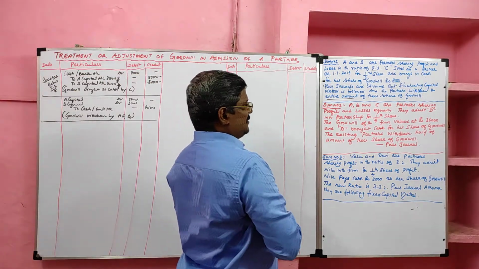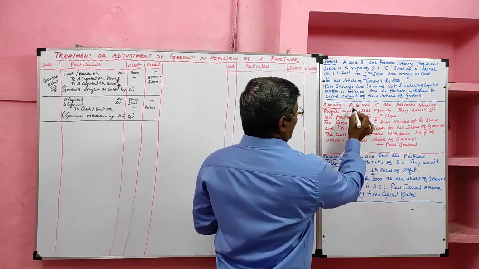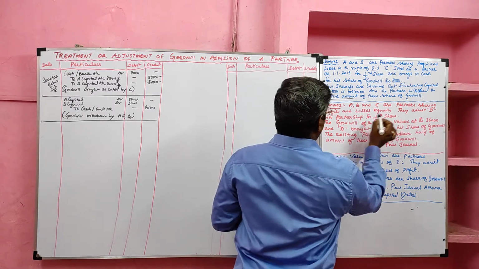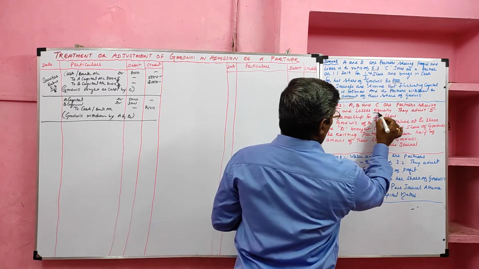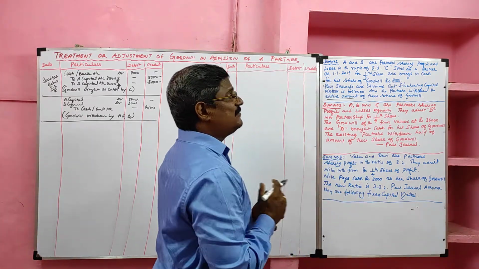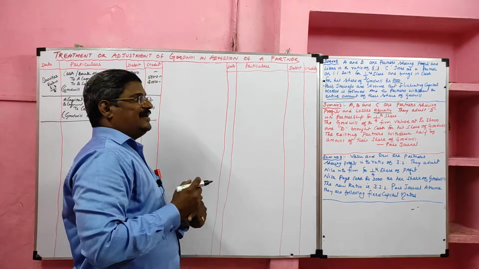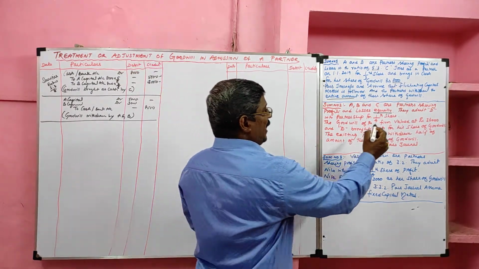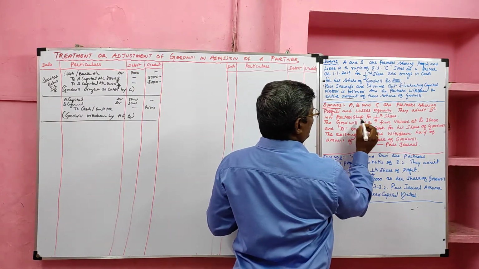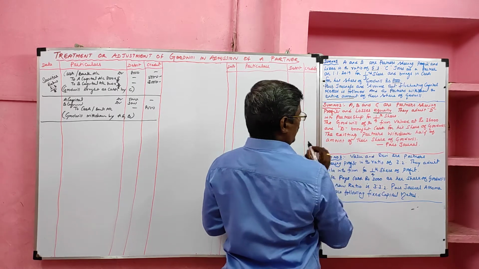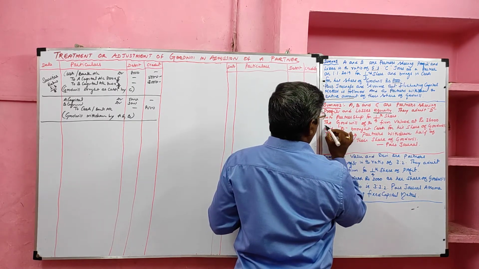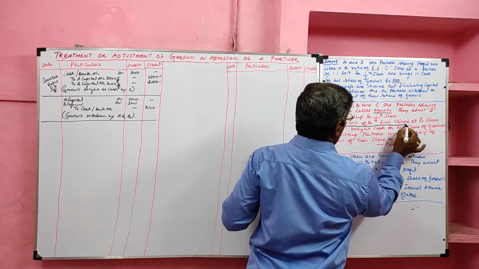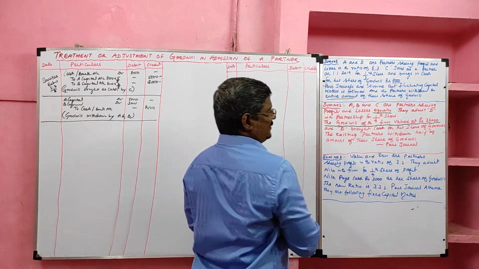Then move to sum number 2. A, B and C are partners sharing profits and losses equally. So there are 3 partners, namely A, B and C, sharing profit and losses equally. They admit D into the partnership for 1/4 share. Okay. The goodwill of the firm is valued at 36,000.